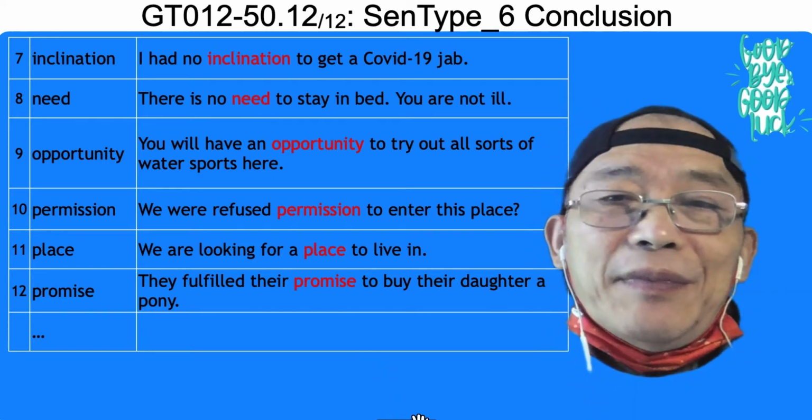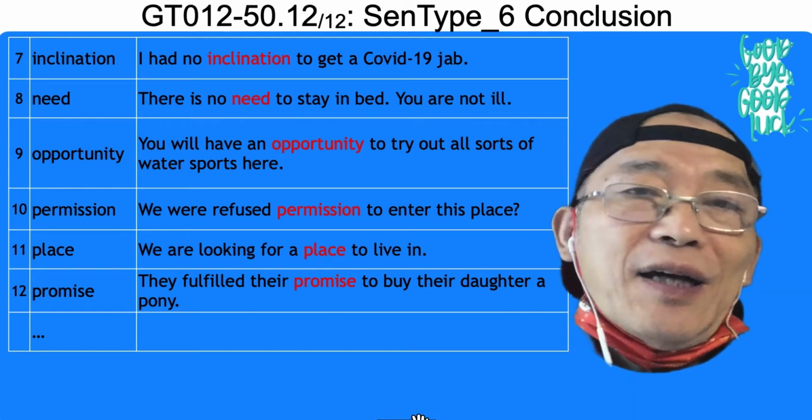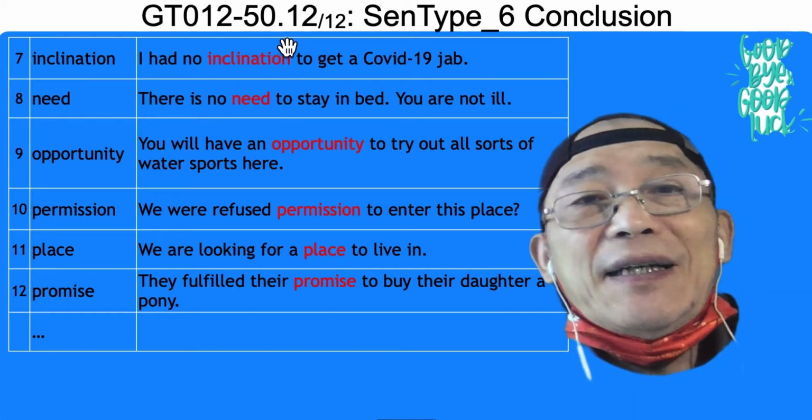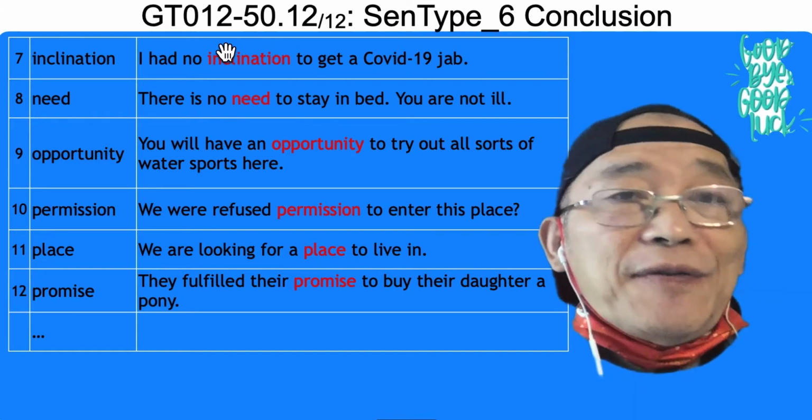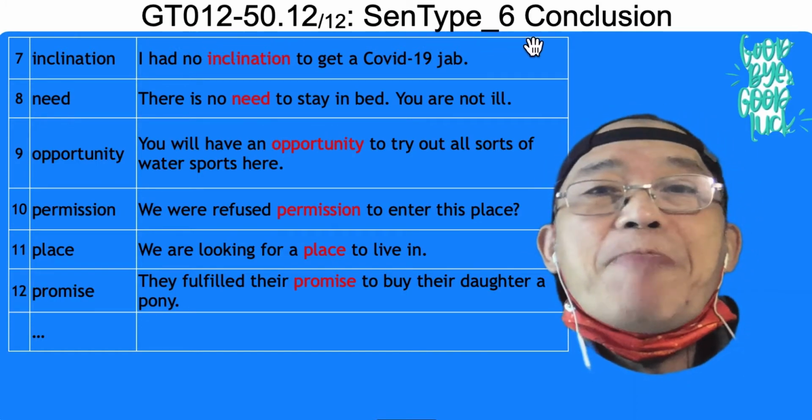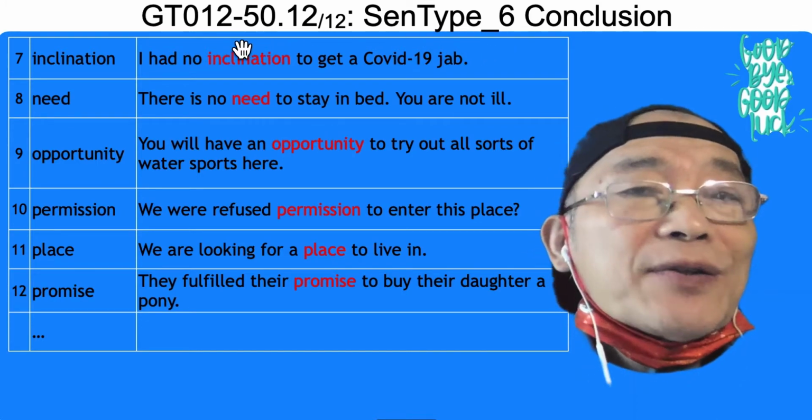So, we have finished all the 50 minor tricks of sense type 6, that is catenative structure.